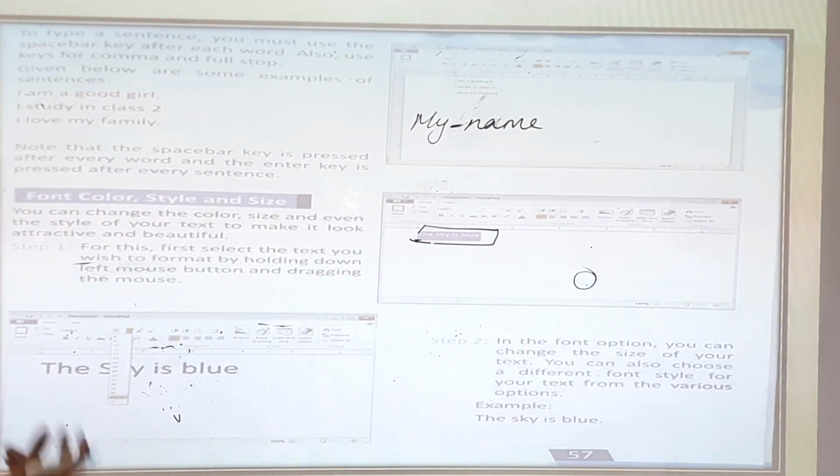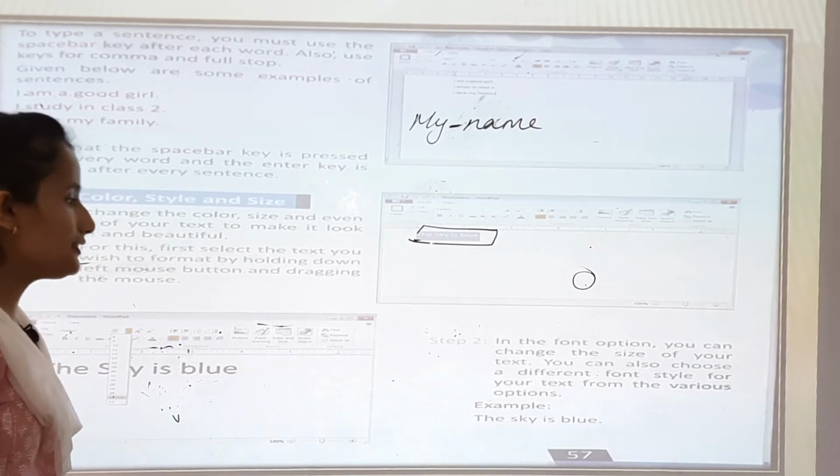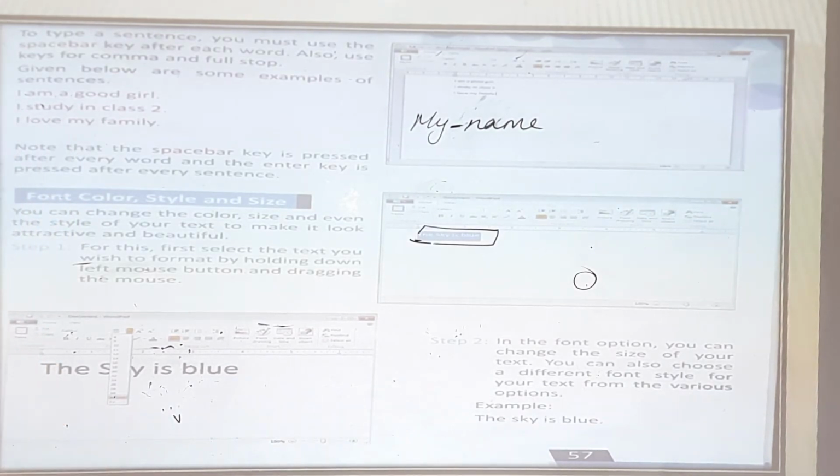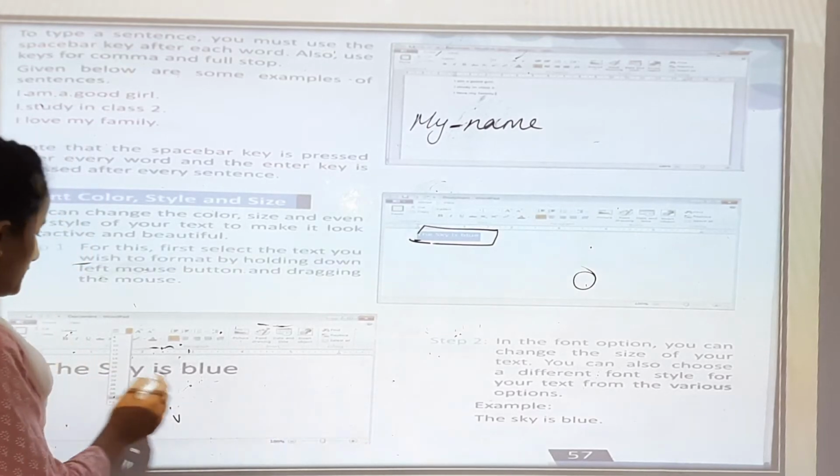Okay. Now step 2, in the font option you can see, change the size of your text. You can see the size of your text. Now choose a different font style for your text from the various options. Example, the sky is blue. The sky is blue. There is an option.